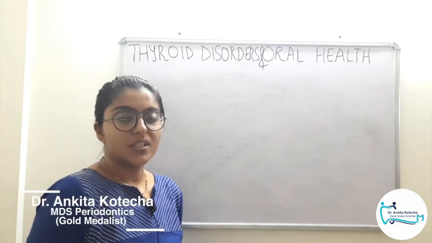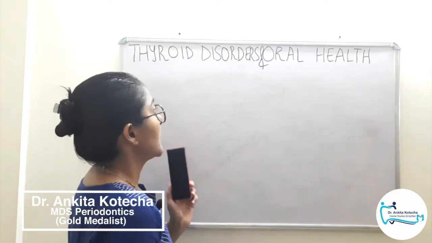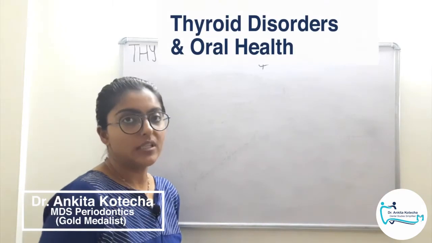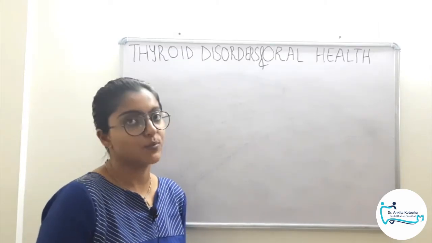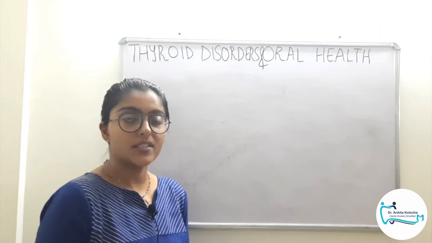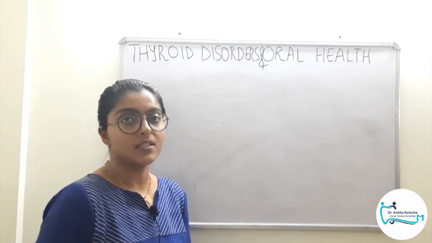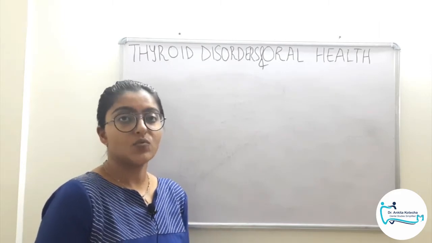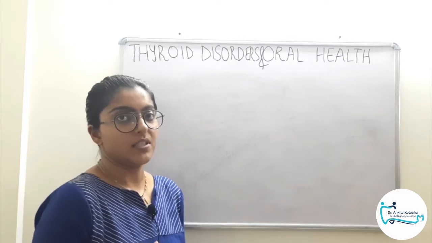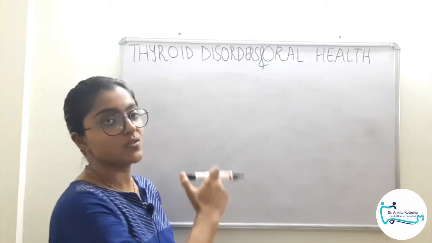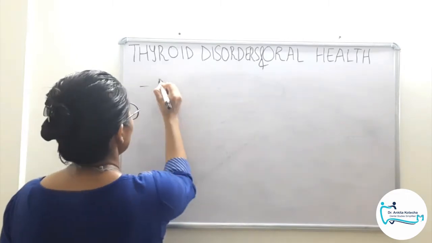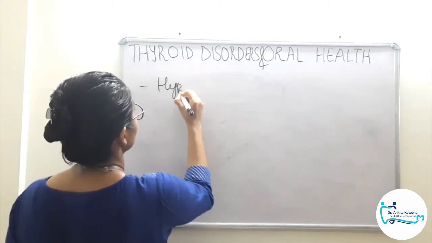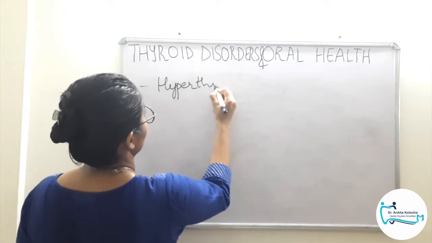I am Dr. Ankita Kotecha and today's topic is impact of thyroid disorders on oral health. Mainly there are two thyroid disorders, hyperthyroidism and hypothyroidism. In hyperthyroidism we see increased metabolic activity, whereas in hypothyroidism we see decreased metabolic activity. And the oral manifestations associated are due to this very reason. So please remember, hyperthyroidism is associated with increased metabolic activity.